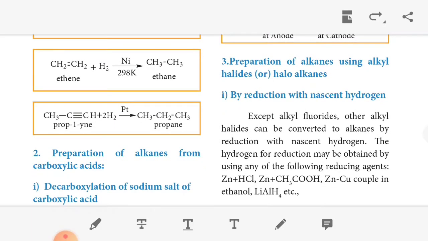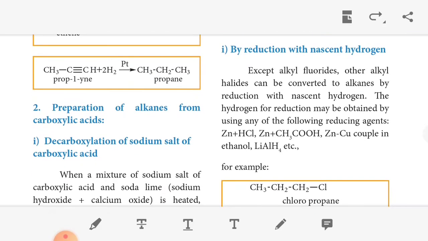The first method is reduction with nascent hydrogen. Except alkyl fluoride, other alkyl halides can be converted into alkanes by reduction with nascent hydrogen. The hydrogen for reduction may be obtained by using any of the following reducing agents: zinc plus HCl, zinc plus acetic acid, zinc-copper couple in ethanol, or lithium aluminum hydride.